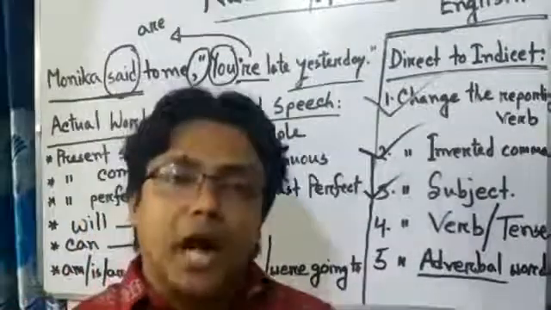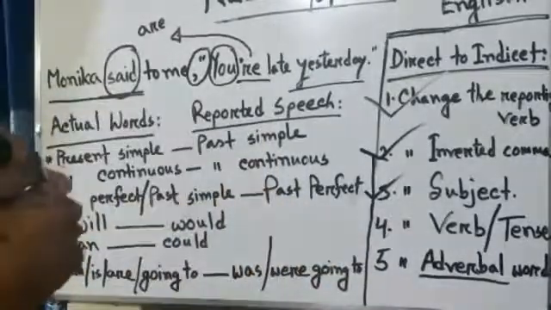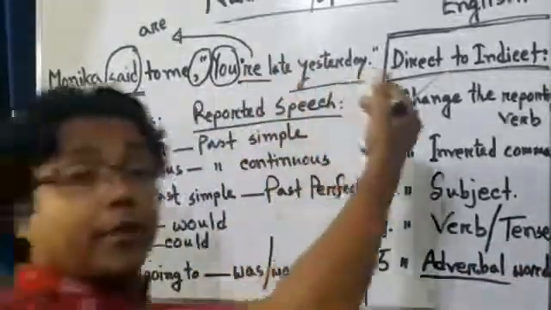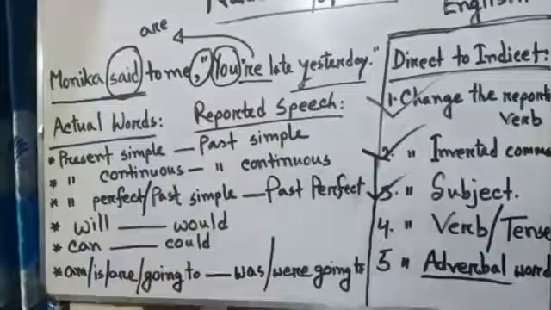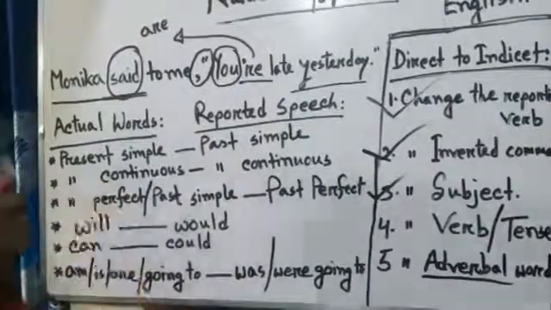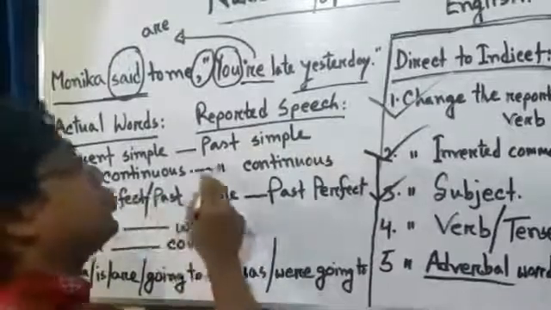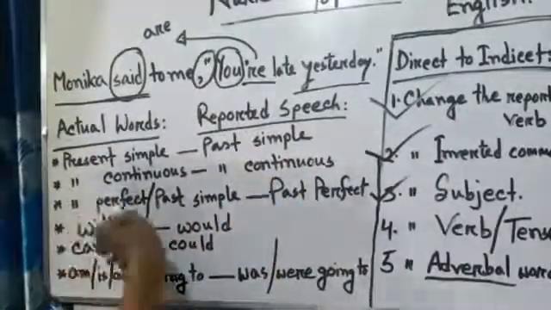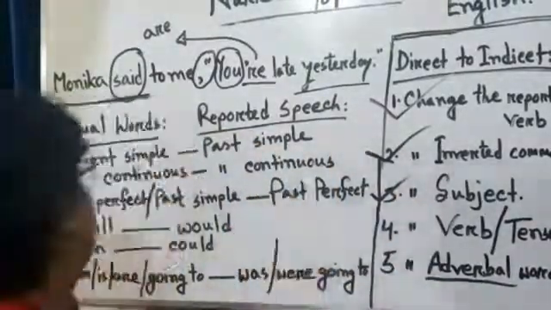Dear students, now we will learn how we can change the tense or verb in reported speech. If we find the present simple in reported speech, we have to change it into past simple. If we find present continuous, it has to be changed into past continuous.